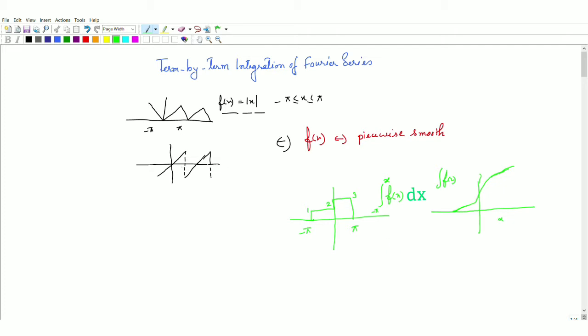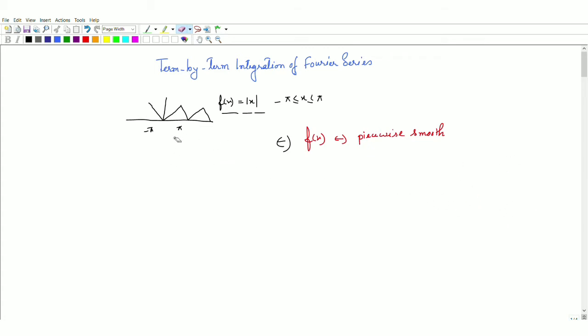But interestingly, we will not always have a Fourier series after term by term integration. How, we'll discuss here. We can do term by term integration of a piecewise smooth function or a function which has a Fourier series, but after integration it is not necessarily a Fourier series always. It can be a Fourier series or it cannot be a Fourier series after integration. So we'll write down the theorem first. After that we'll discuss this.